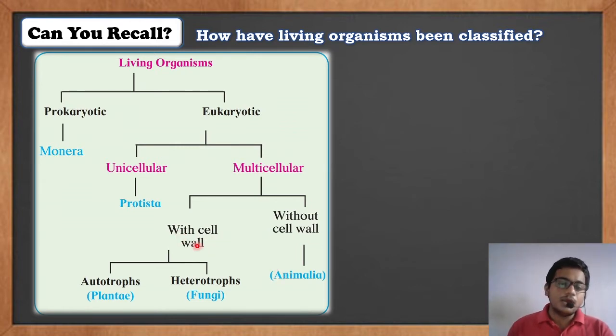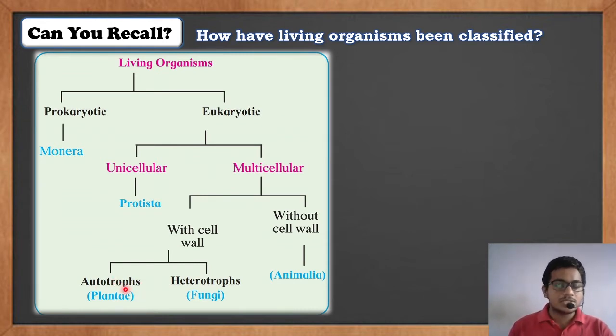The multicellular organisms which have a cell wall are classified as autotrophs and heterotrophs depending upon their mode of nutrition, that is, how they consume food. The organisms which prepare their food in their own body with the help of various natural biotic and abiotic components are called autotrophs.